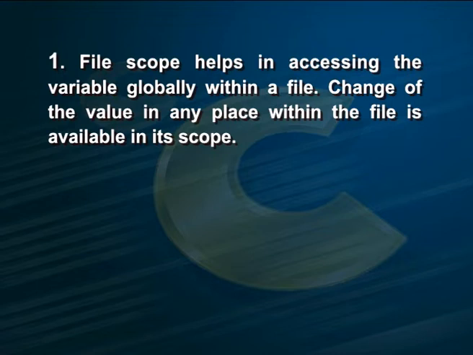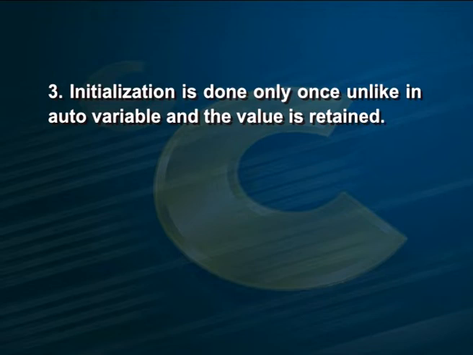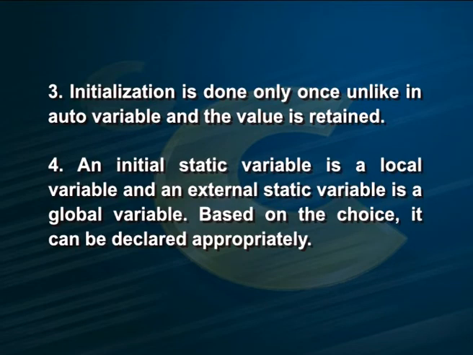Advantages of using static variables. File scope helps in accessing the variable globally within a file. Change of the value in any place within the file is available in its scope. The previous value is retained even after the completion of the execution of the block, but before the completion of the execution of the program. Initialization is done only once, unlike in an auto variable, and the value is retained. An internal static variable is a local variable and an external static variable is a global variable. Based on the choice, it can be declared appropriately.